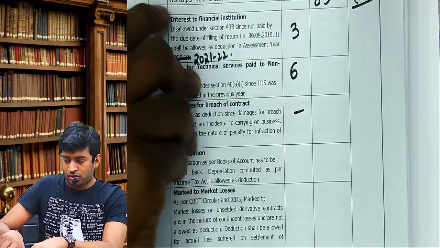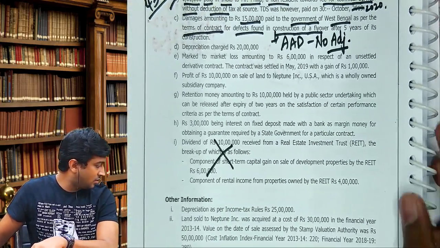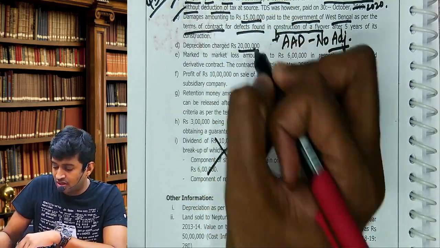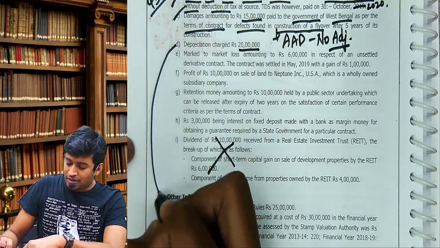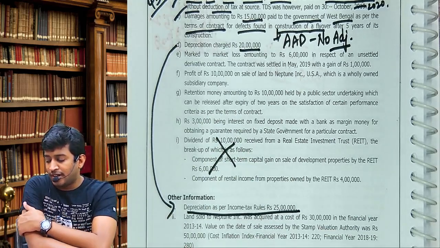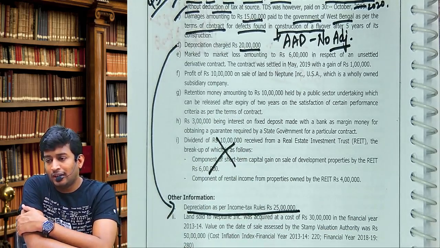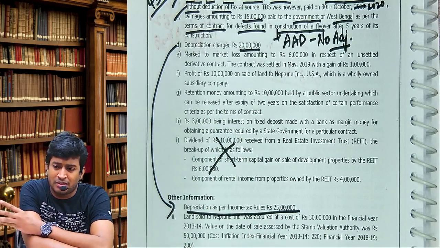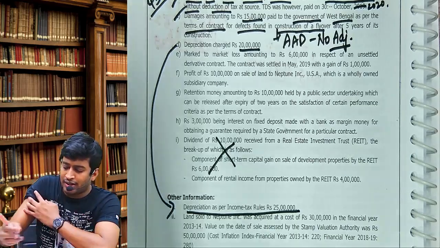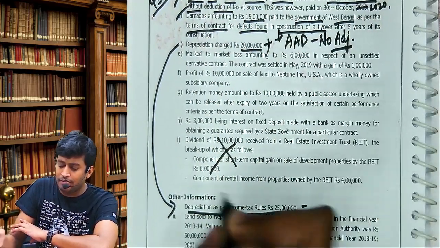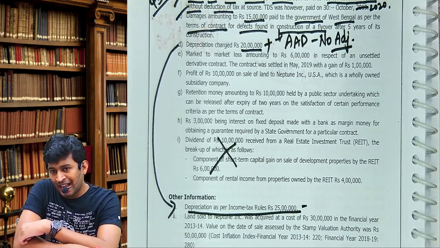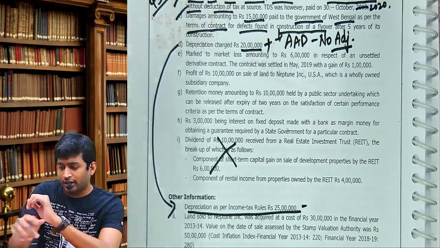Shall we continue? Next, adjustment D. Depreciation charged is 20 lakhs. Come to additional information number 1 and give an arrow mark. Depreciation as per Income Tax Act is 25 lakhs. So this is the basic, simplest adjustment. We will add 20. We will less 25. So under 20 you write a plus sign, under 25 you write a minus sign.